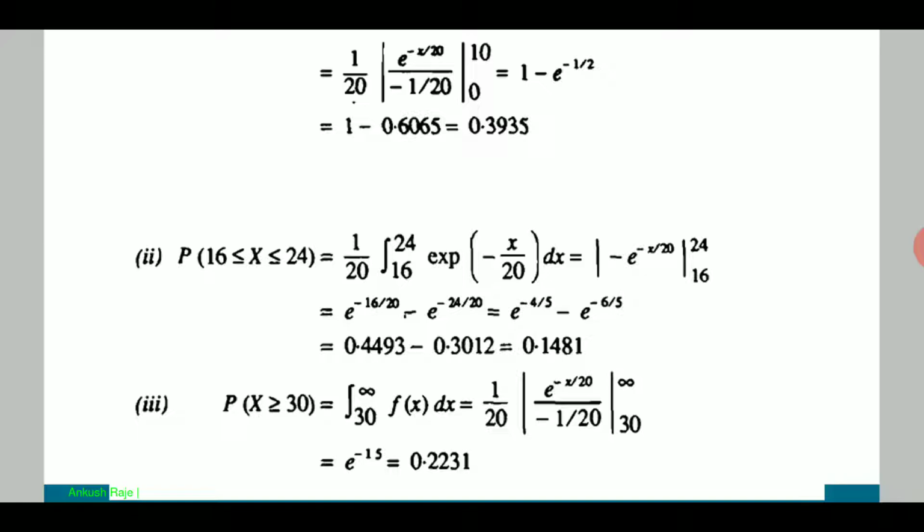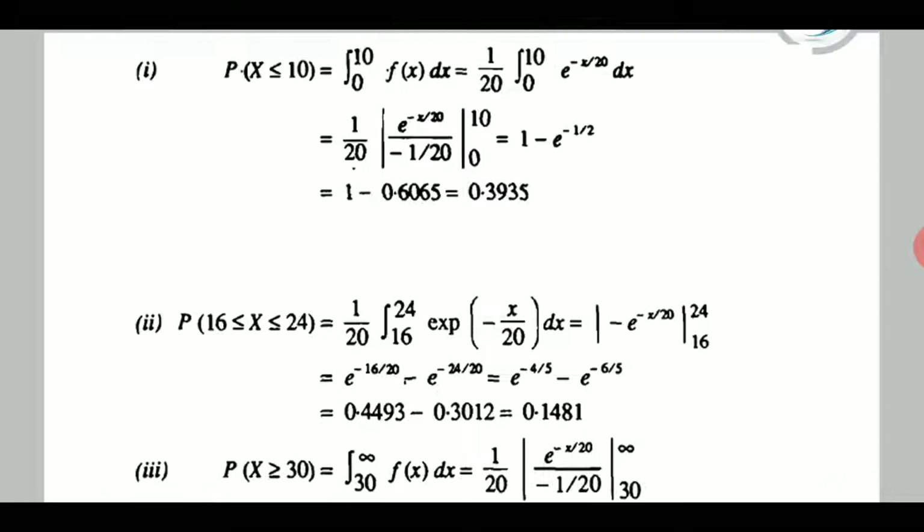Third is probability of X greater than or equal to 30. Why greater than or equal to here and not less than or equal to? Because it is at least, means 30 तो चाहिए ही चाहिए, and it can stay above 30. So X greater than or equal to 30 means the lower limit will be 30, and the upper limit will obviously be infinity. So the integral from 30 to infinity of f(x) dx is coming out to be 0.2231.